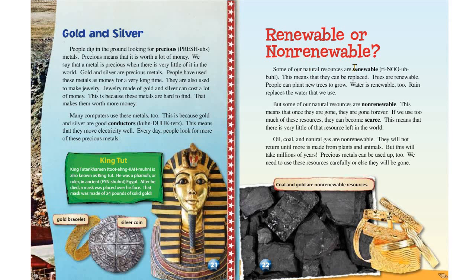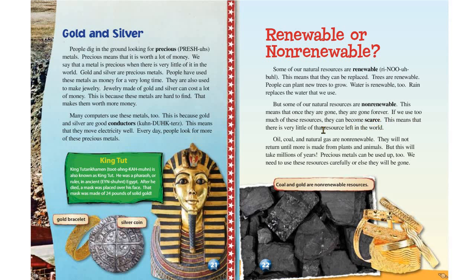Renewable or non-renewable? Some of our natural resources are renewable. This means that they can be replaced. Trees are renewable. People can plant new trees to grow. Water is renewable too. Rain replaces the water that we use. But some of our natural resources are non-renewable. This means that once they're gone, they're gone forever.